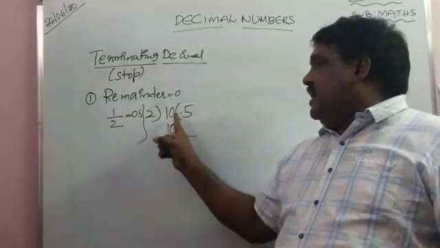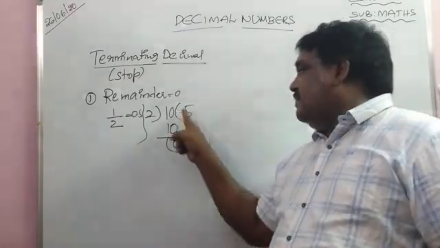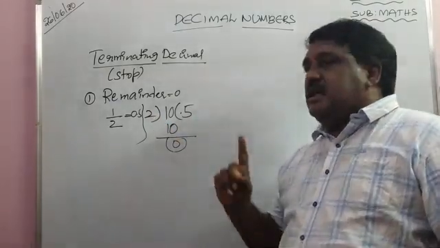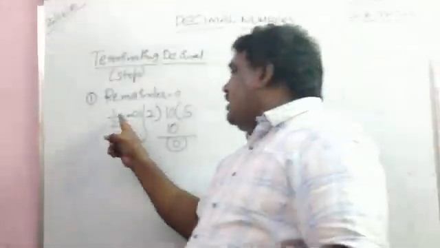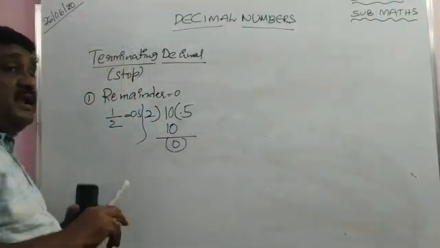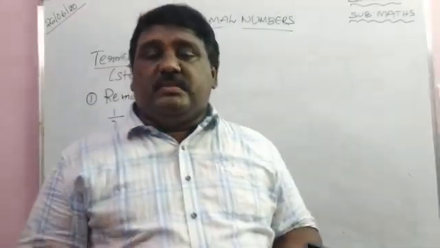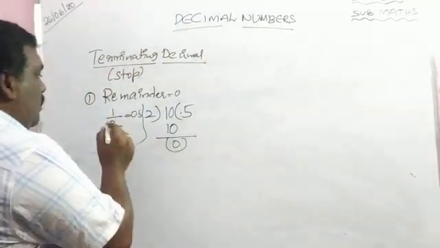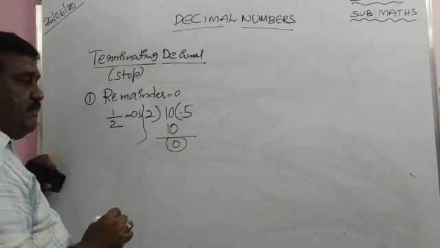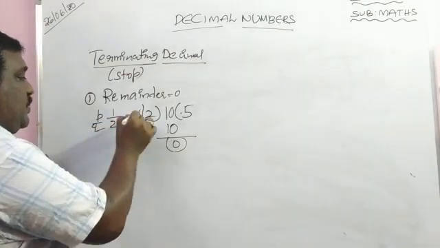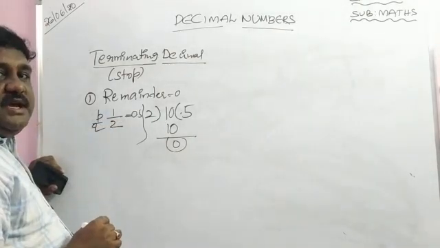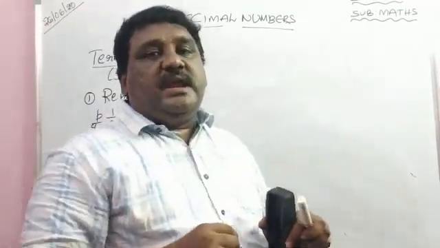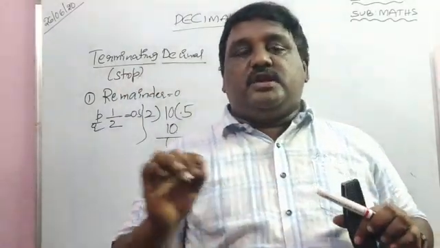1 by 2. Divide 1 by 2. Not divisible. Then point, then 0. Then how many times? 5 twos are 10. The remainder is 0. So the value of 1 by 2 is 0.5, a terminating decimal, because the remainder is 0. That means we can write a terminating decimal in the form of p by q.